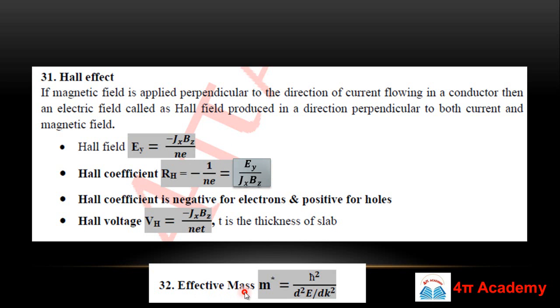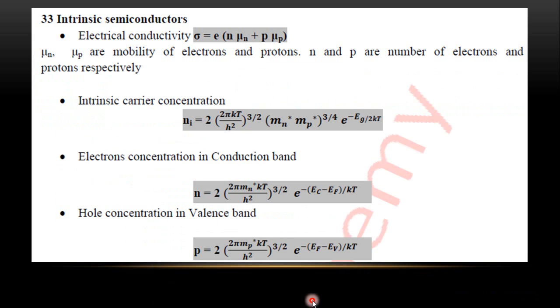One more important formula is the effective mass. Effective mass is represented by m star, and it's basically h cut square upon d2E over dk square. So this is a very easy and important formula. Now we will discuss some important formulas of semiconductors. These formulas are very common in your electronics, but as this is in the syllabus of your solid state, we are also discussing them. These are very important and basic formulas.